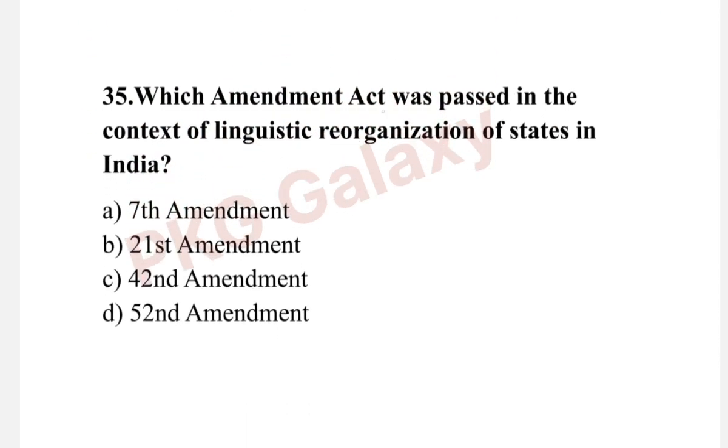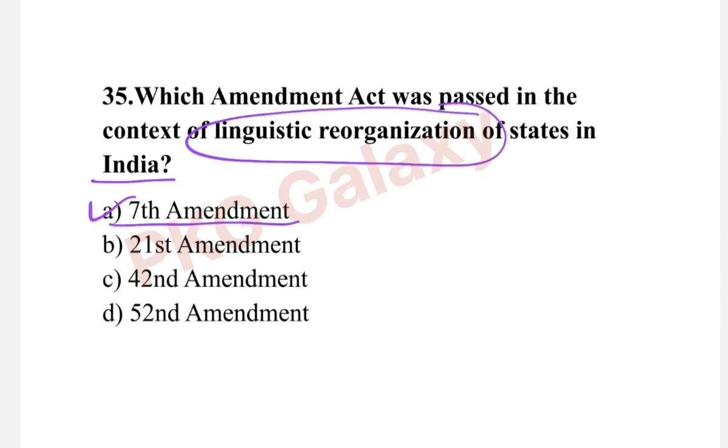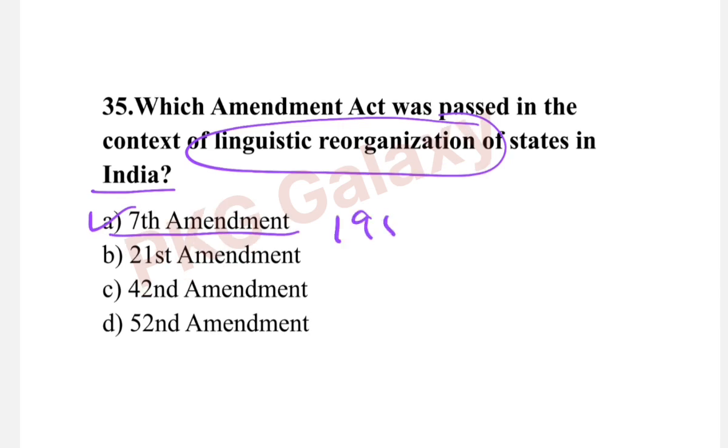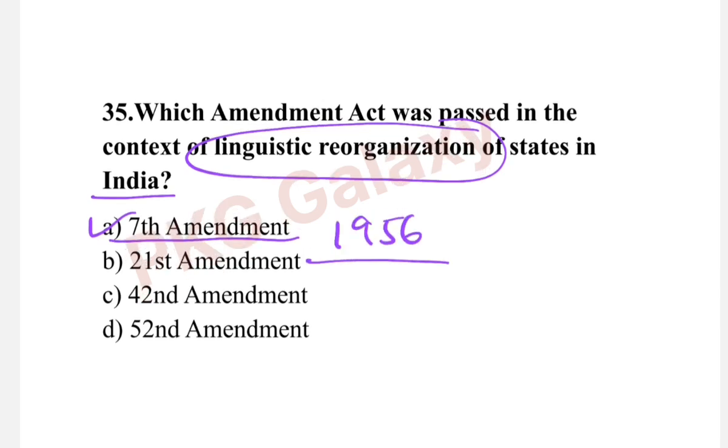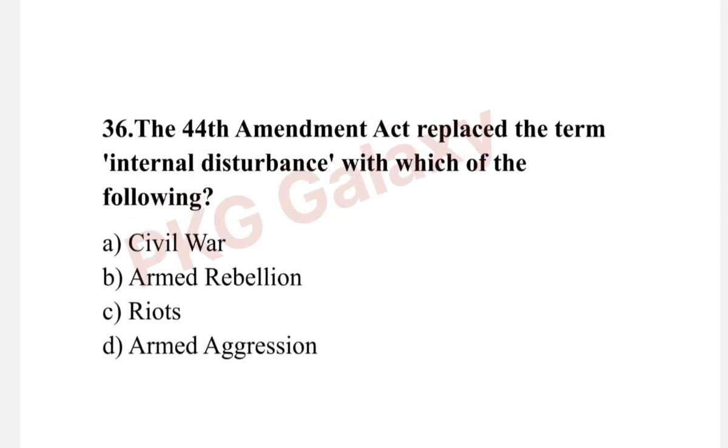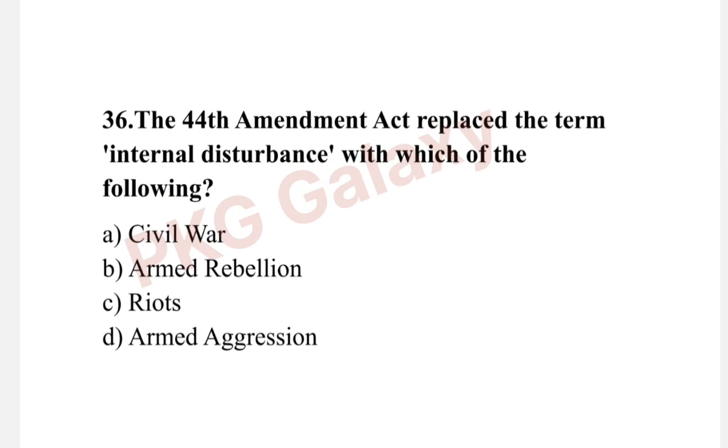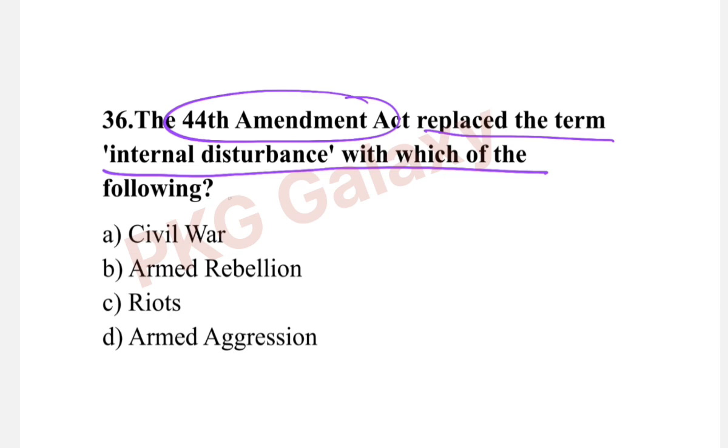Next question. Which Amendment Act was passed in the context of linguistic reorganization of states in India? The correct answer is option A, 7th Amendment in the year of 1956. Next question. The 44th Amendment Act replaced the term internal disturbance with which of the following? The correct answer is option B, armed rebellion, in the year 1978.